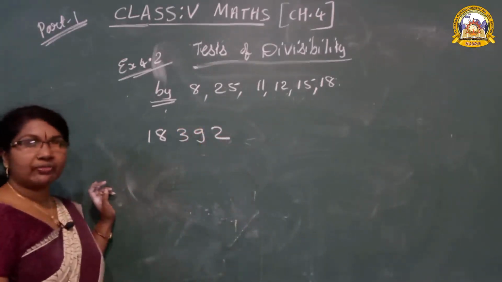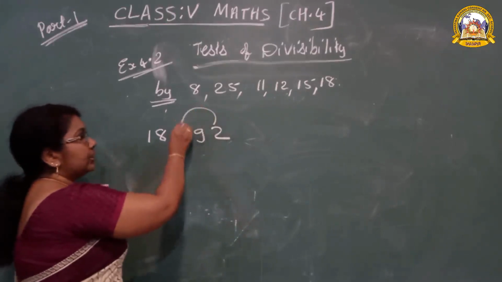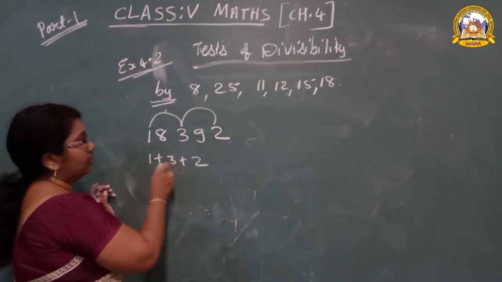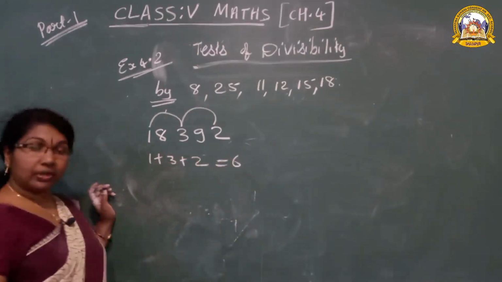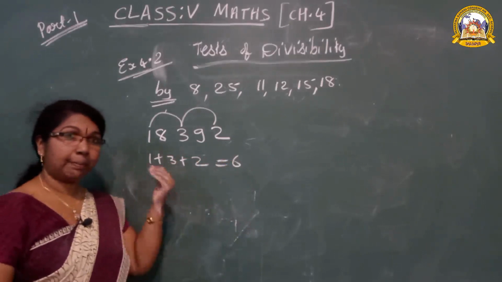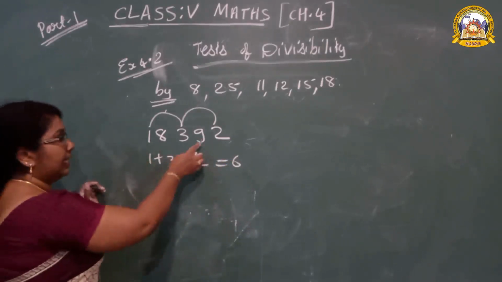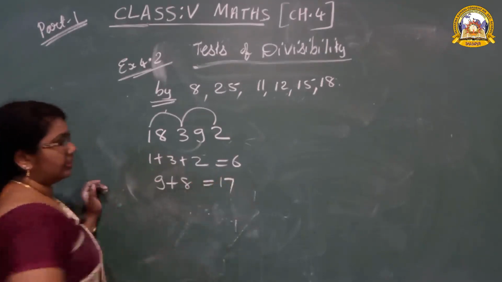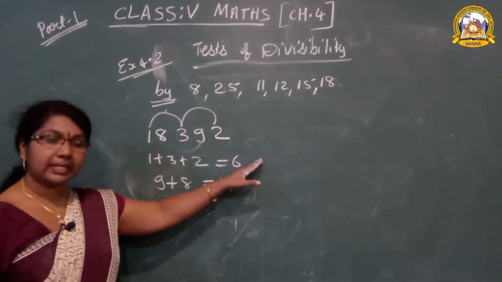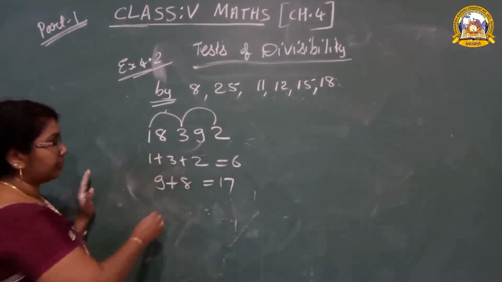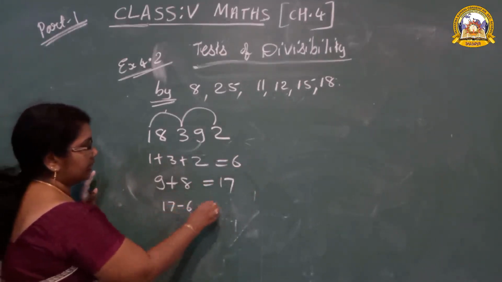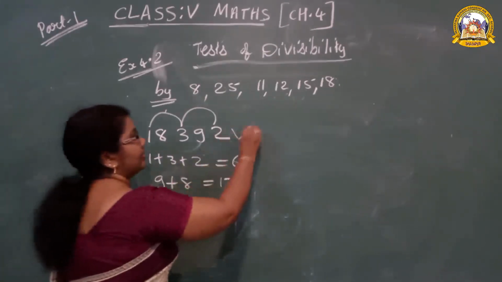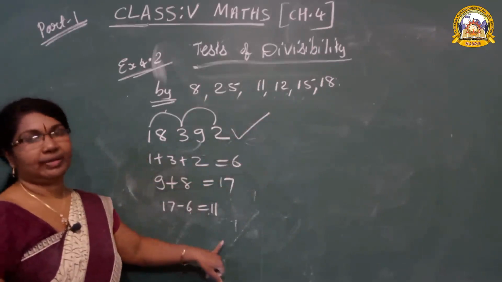One more example. 18392. Which numbers do we add first? 2, 3 and 1. 1 plus 3 is 4, plus 2 is 6. Now the numbers we have not added: 9 and 8. 9 plus 8 is 17. Now what do we do with both? Minus. We have to find the difference. 17 minus 6 is 11. 11 ones are 11. Yes, it is divisible by 11.